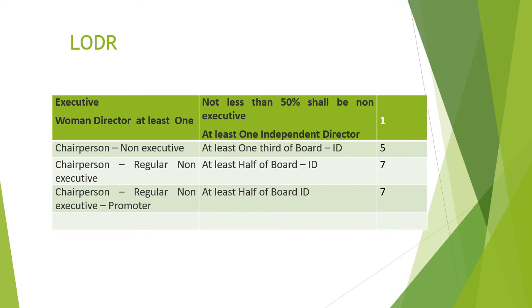If the chairperson is a regular non-executive director, at least half of the board should be independent directors. So therefore, half of 13 is equal to 6.5. Therefore, 7 must be independent directors. If a chairman is a regular chairman and a non-executive promoter, then at least half of the board, therefore 7 independent directors, must be present there.